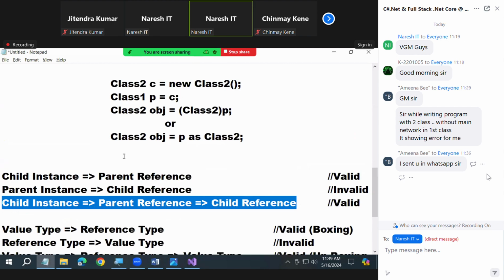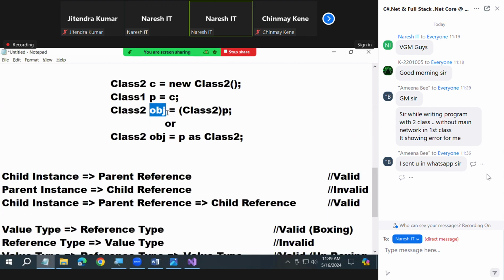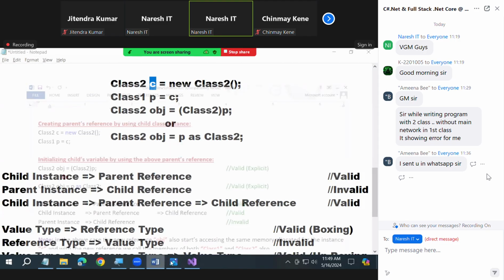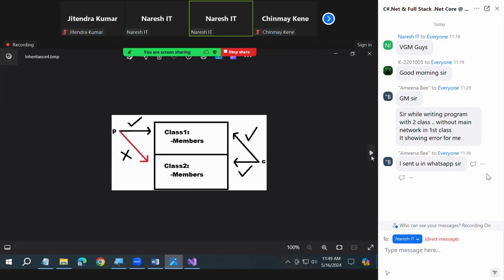Now tell me, does the object have a separate memory, or will it be consuming the same memory as the child instance? Same memory, man. All these three are consuming the same memory only. Watch the picture.